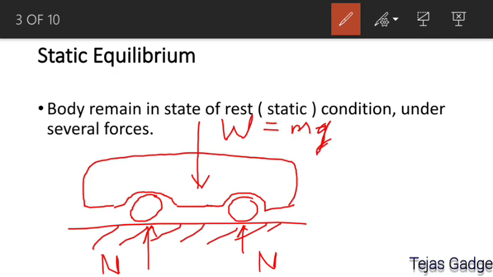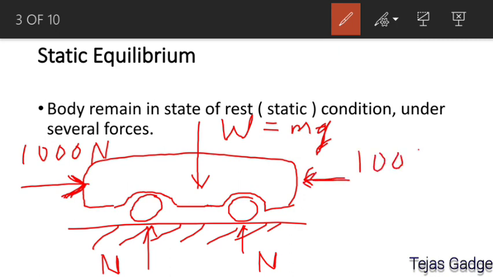These are the normal forces, weight and normal reactions. Now let us say 2-3 men apply a force from the back side of the car. Let us take that force as 1000 Newton. Another man applies the same force from the front, of the same magnitude, 1000 Newton.